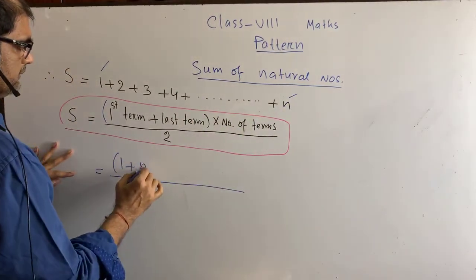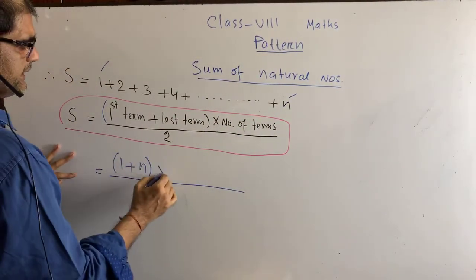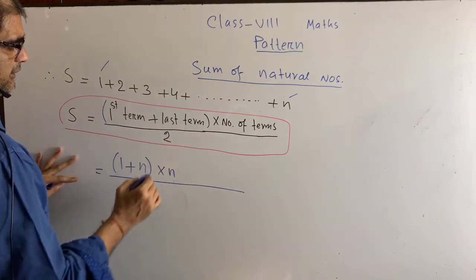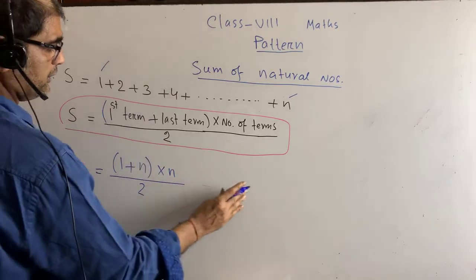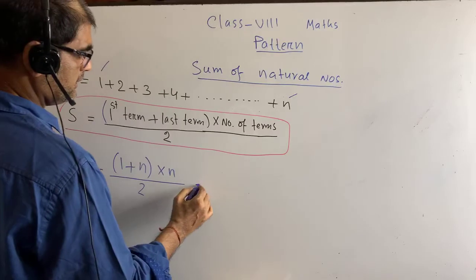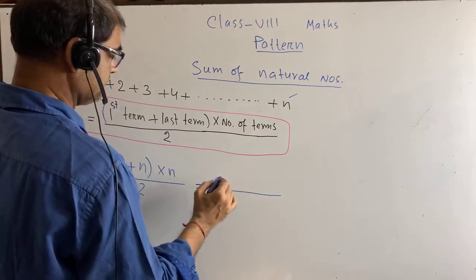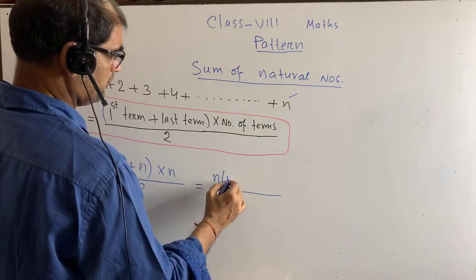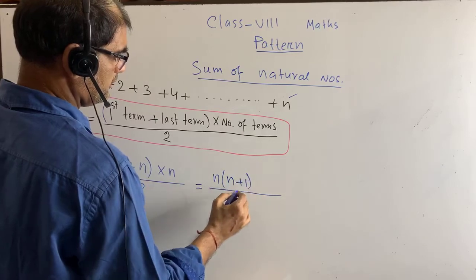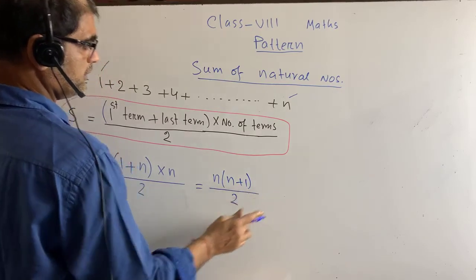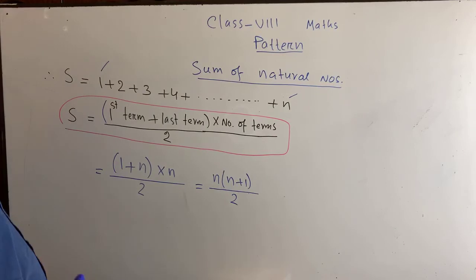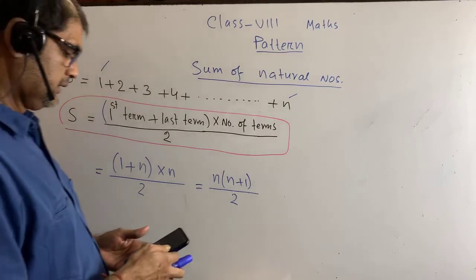You put n. Number of terms, yes, number of terms is n. Now divided by 2. So it can be modified like this: n into n plus 1 by 2, where n is the number of terms and also n is here the last term.